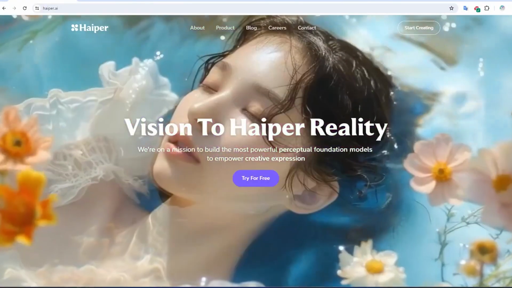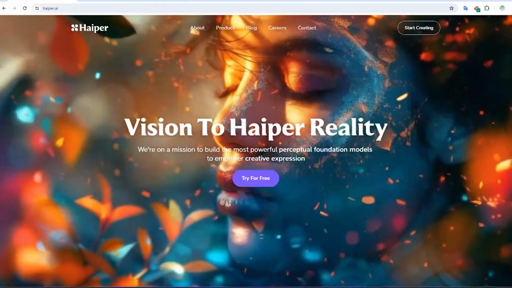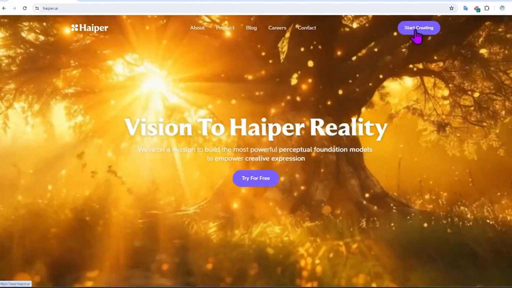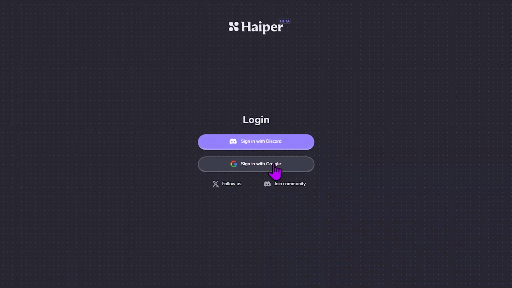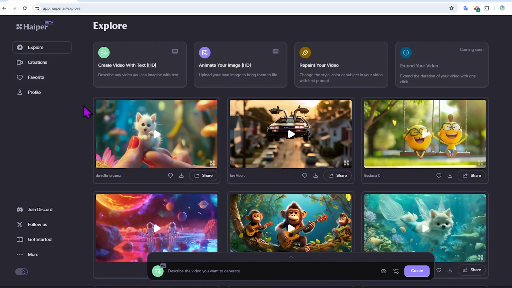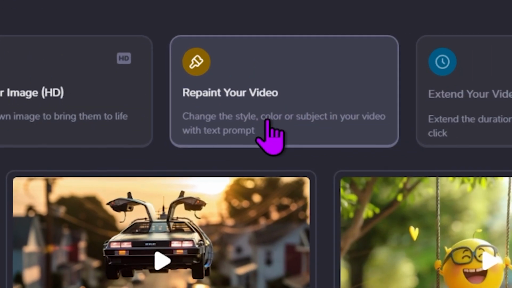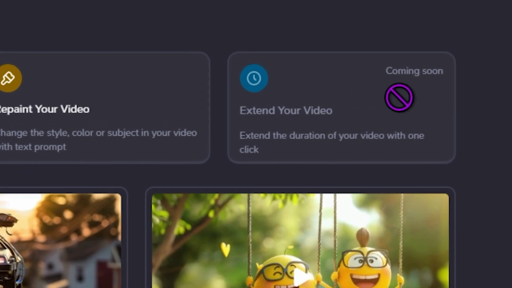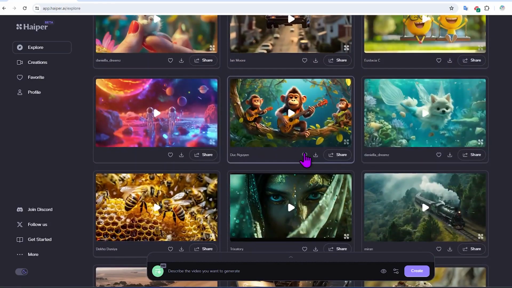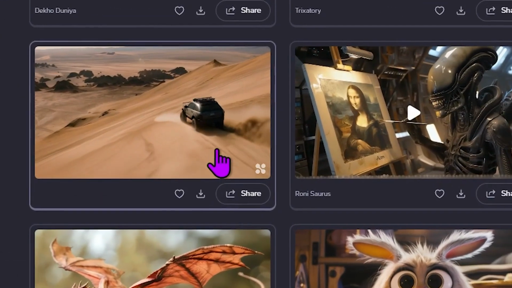Currently, using this AI is completely free, but there might be changes in how the website operates in the future. On the main page of the website, click on the Start Creating button and log in with your Discord or Gmail account. On this page, you'll see the important features of Haiper. Create video with text, animate your image, repaint your video, extend your video. It will soon be available to everyone. Here you can see many videos created by others using Haiper. If you like any of them, you can download them with this button.